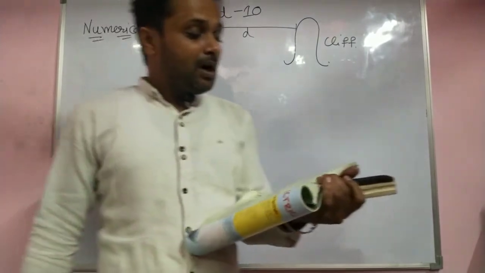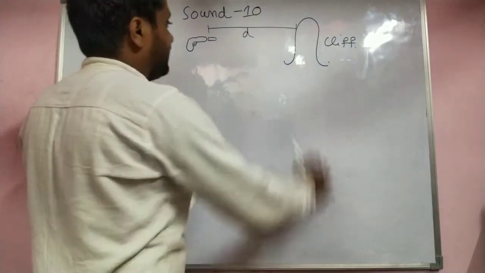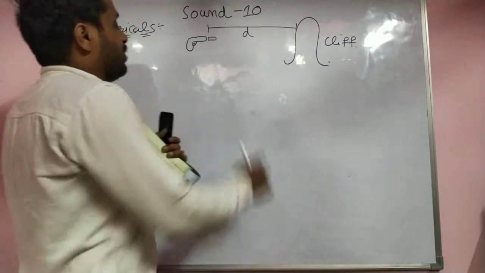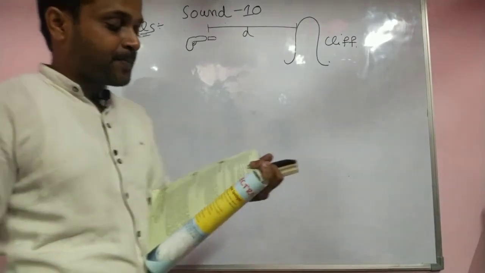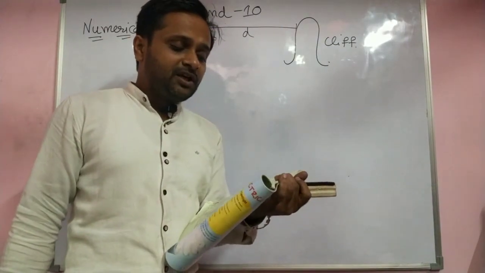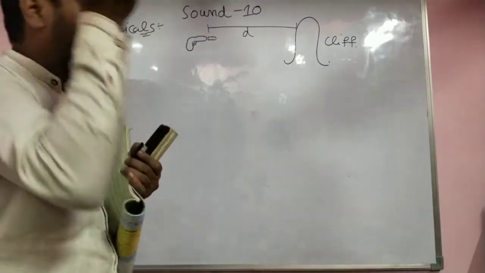A man is standing in front of a vertical cliff. This is the cliff, like a mountain. One person fires a bullet using a gun. He hears an echo after 3 seconds.